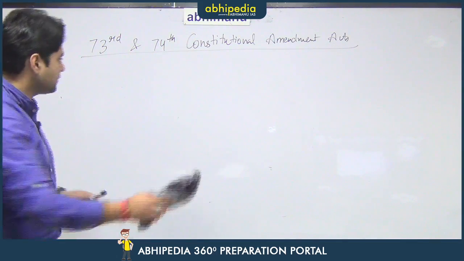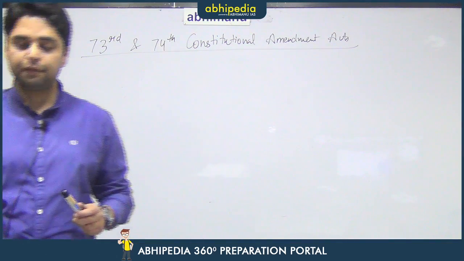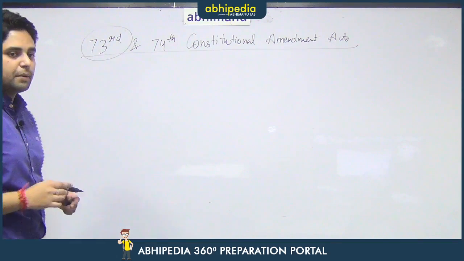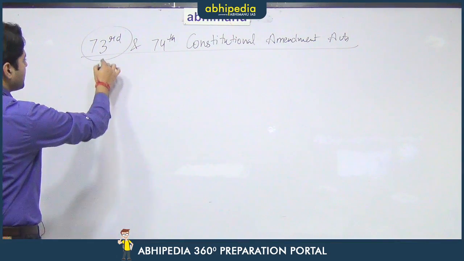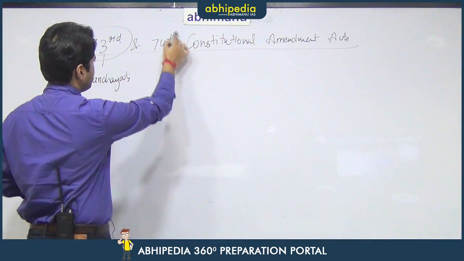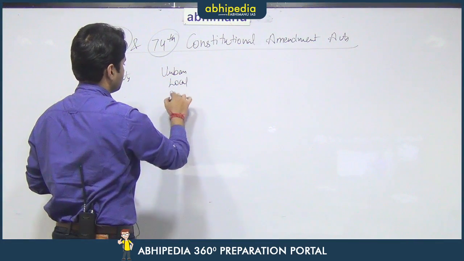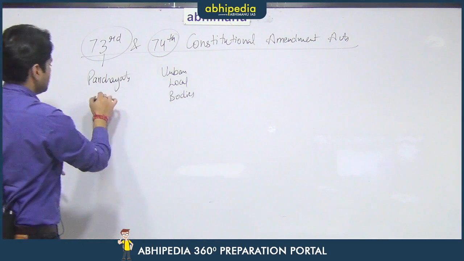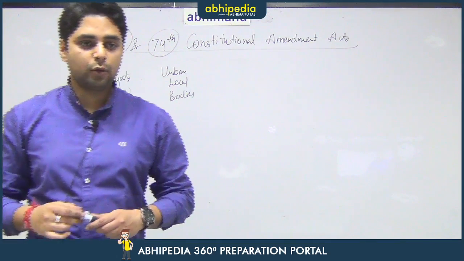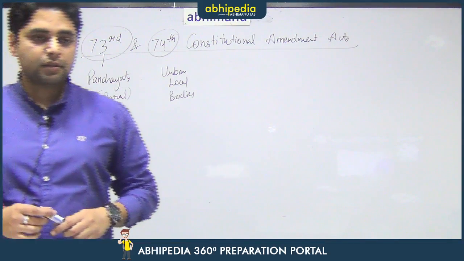Before starting this particular topic, let me tell you in brief the background about panchayats. First we will do the 73rd Constitutional Amendment Act. Basically these two amendment acts are about panchayats and urban local bodies. 73rd is about the rural local bodies and 74th amendment is about the urban local bodies. These are very important provisions.